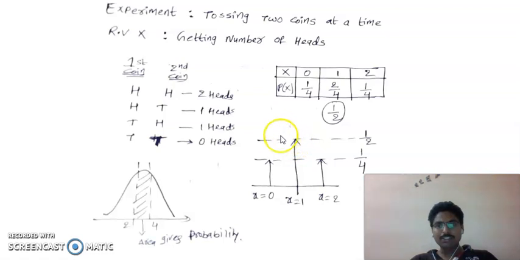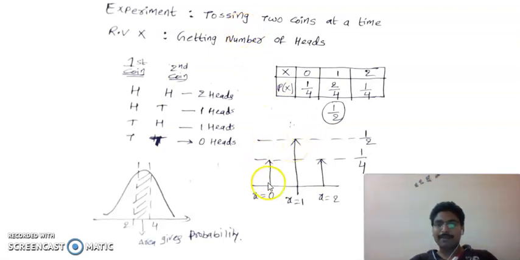This curve gives the information that there is a chance of getting more outcomes of one head, because the probability of getting one head is more. This is the probability density function, which indirectly gives information about the experiment, and shows the behavior of the experiment.